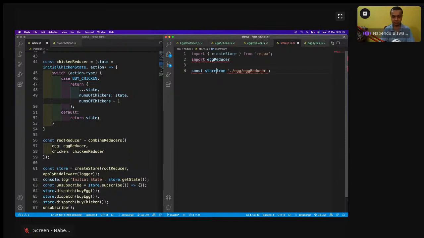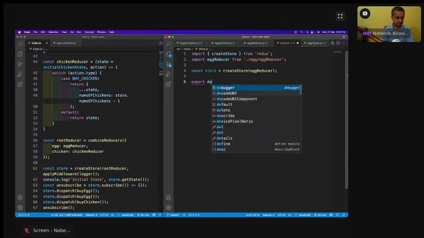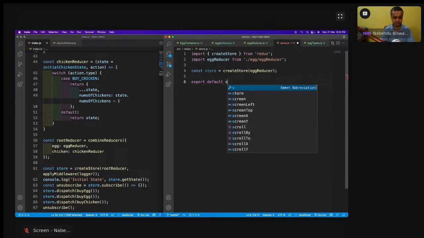So it is like this. Const store equal to createStore with the reducer, and we have to export this store also. Export default store, save it.